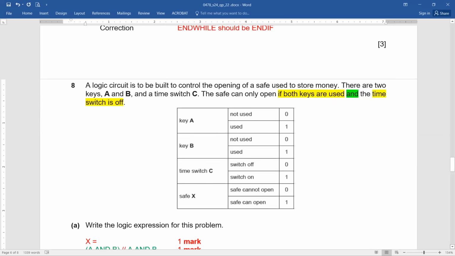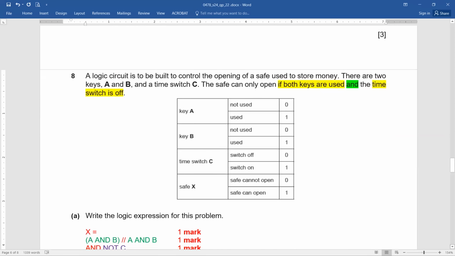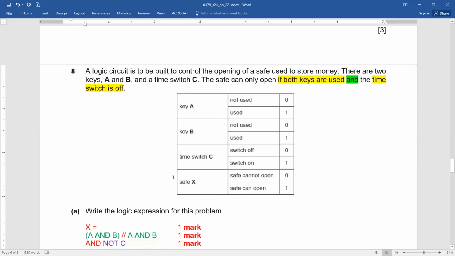We have done it. So here you can see there are 3 marks. How will they be assessing you? Here, 1 mark for writing down X equals to. Now, if both keys are used, it means both keys have a value of 1. That's what you can say: A equals to 1 and B equals to 1. You can simply say A and B. You can write it in brackets. That's perfectly okay. They will accept.